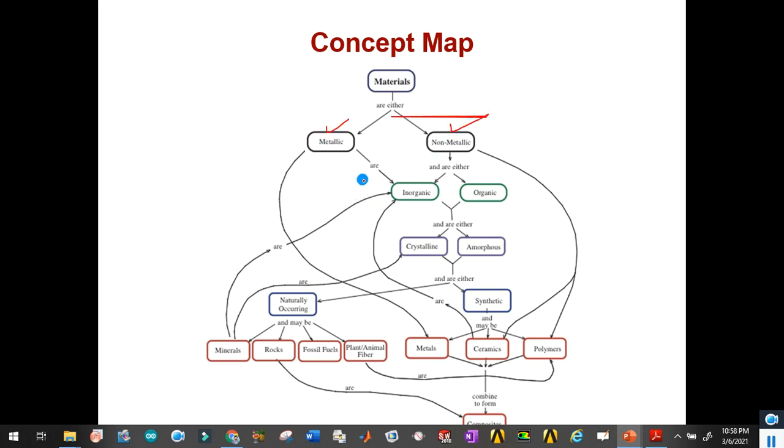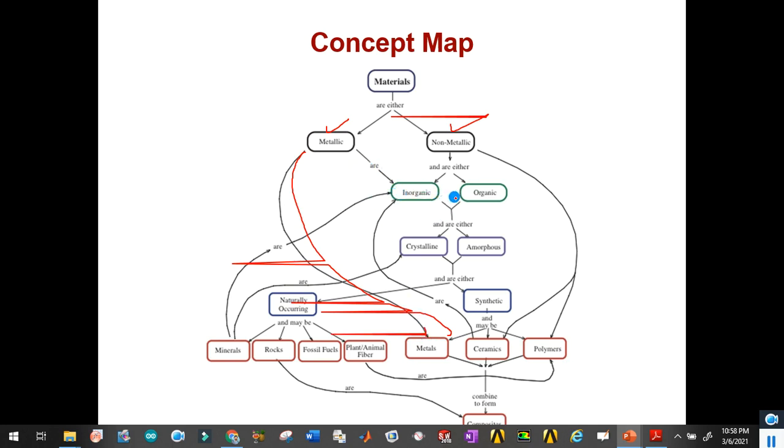If they are metallic, then they are inorganic. If they are non-metallic, then they can be either inorganic or organic. So non-metallic can share both properties, inorganic or organic, while metals will share only the inorganic property. Here we can see.